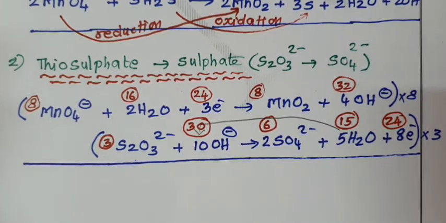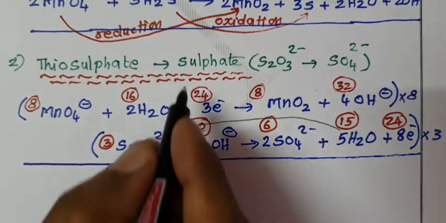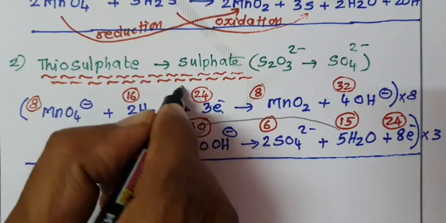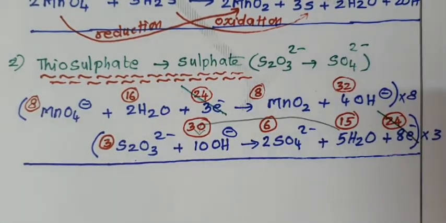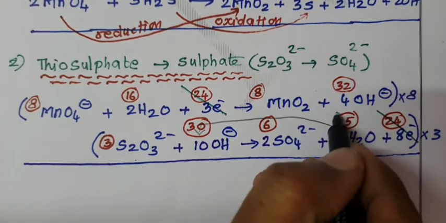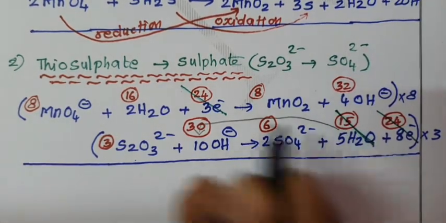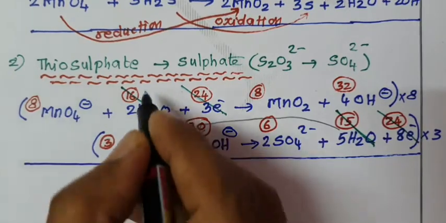Cancel equal molecules or entities on both the equations. First we have to cancel electrons. 24 electrons get cancelled. Then 15 water molecules get cancelled.